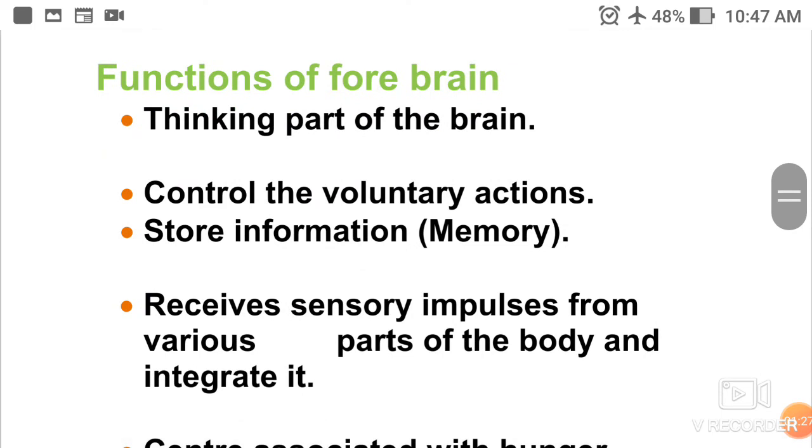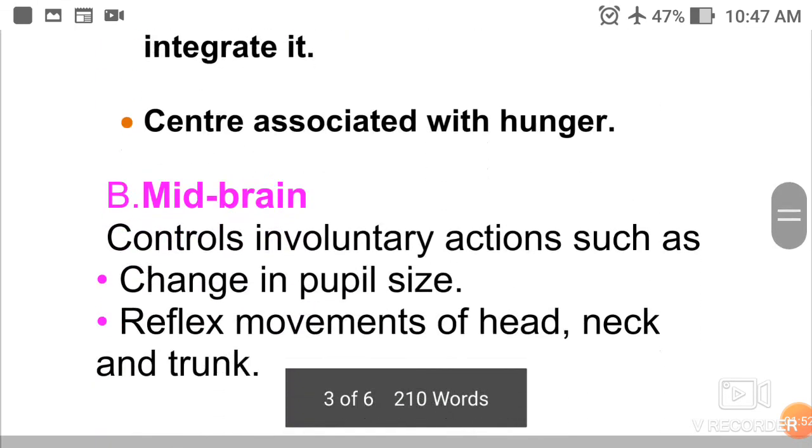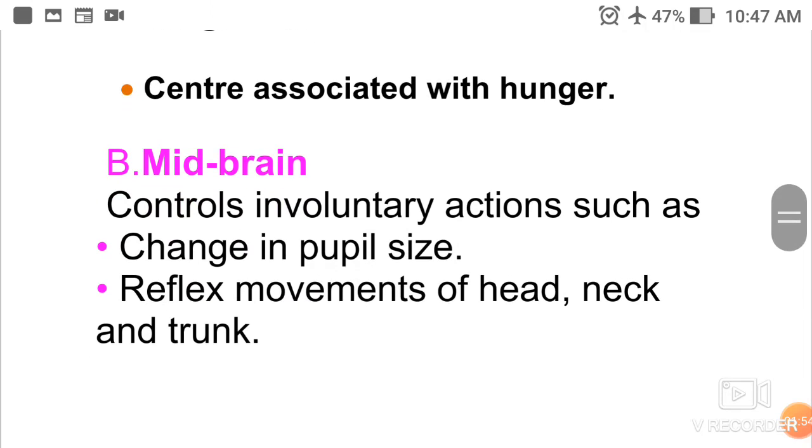Functions of forebrain. It is the thinking part of the brain. It controls the voluntary actions of our body, and it stores information, or it is the part of our brain that controls our memory. It receives sensory impulses from various parts of the body and integrates them. And forebrain is the center associated with hunger.